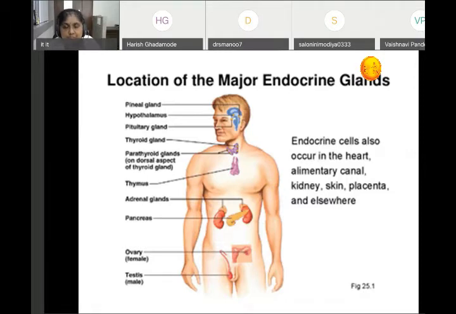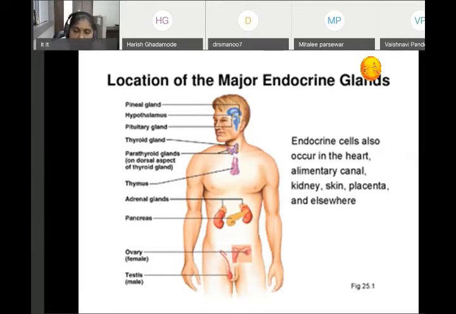First, write down the growth hormone releasing hormone, thyroid releasing hormone, corticotrophin releasing hormone, then gonadotropin releasing hormone, growth hormone inhibitory hormone, and prolactin inhibitory hormone. 2 inhibitory hormone and 4 releasing hormone, they are secreted by hypothalamus. Now we'll go towards the pituitary gland.